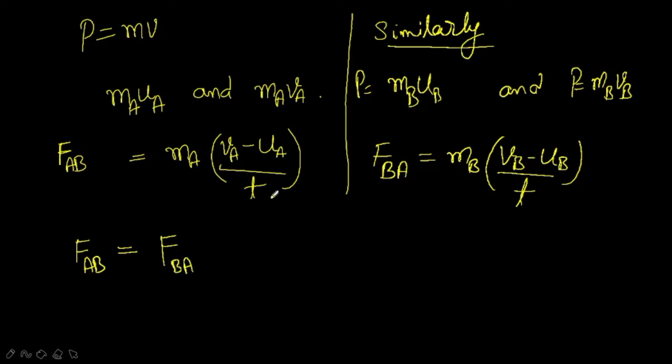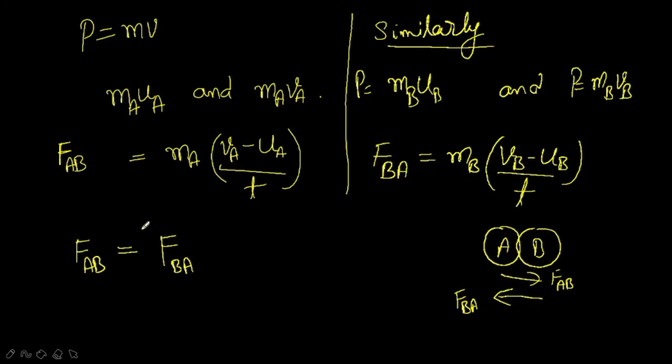Is this clear? Why? Because we can say that ball A exerts a force on ball B, that is F, the force exerted by ball A on ball B. In turn, ball B also exerts the same force on ball A, the force exerted by ball B on ball A, which is equal in magnitude but opposite in direction.